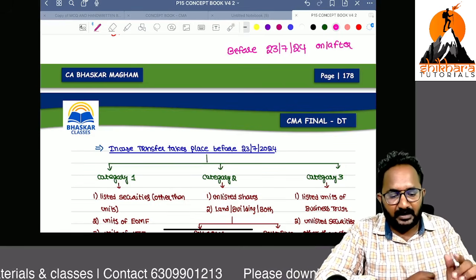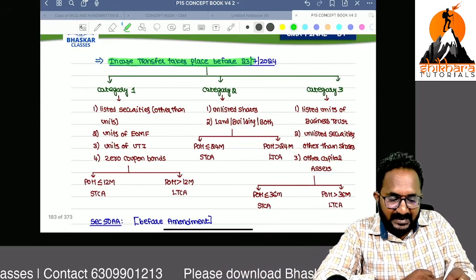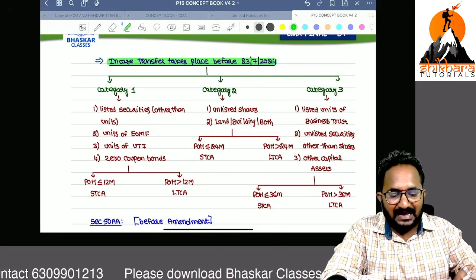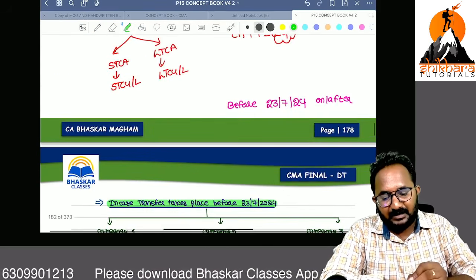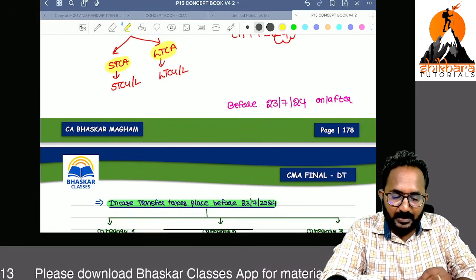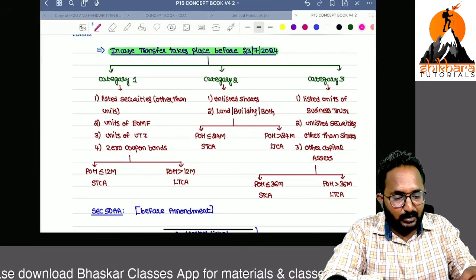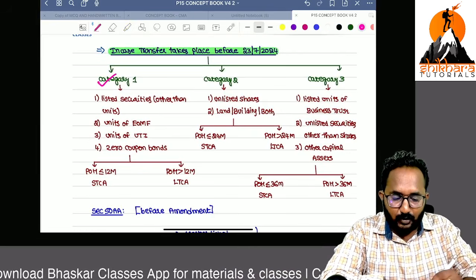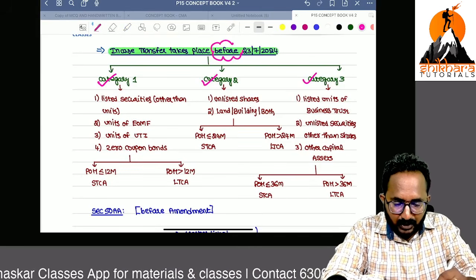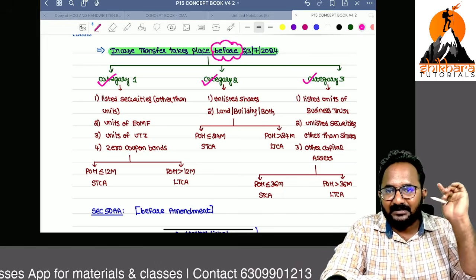If the transfer takes place before this date, the classification into short-term and long-term is based on period of holding, so all capital assets are categorized into three categories.